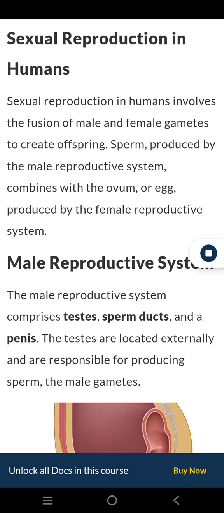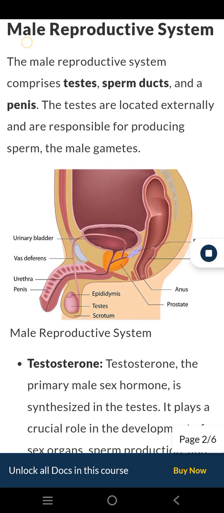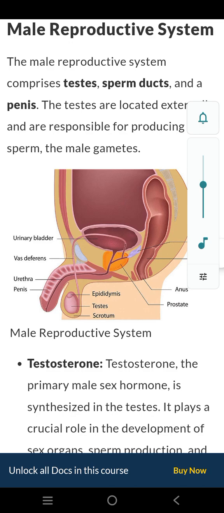Sexual reproduction in humans. Sexual reproduction in humans involves the fusion of male and female gametes to create offspring. Sperm, produced by the male reproductive system, combines with the ovum, or egg, produced by the female reproductive system. Male reproductive system. The male reproductive system comprises testes, sperm ducts, and a penis. The testes are located externally and are responsible for producing sperm, the male gametes.